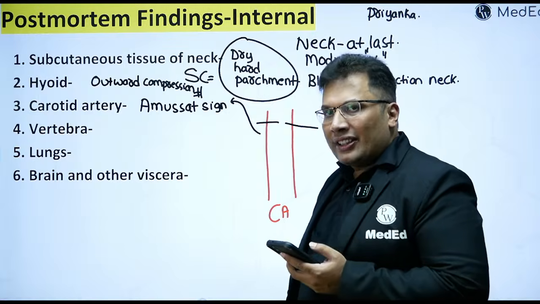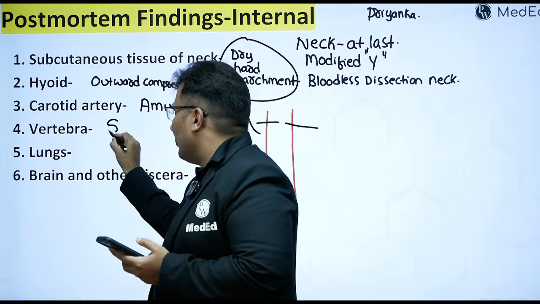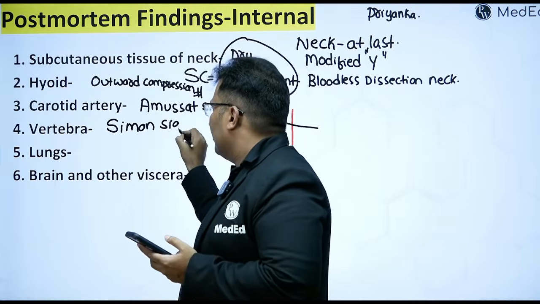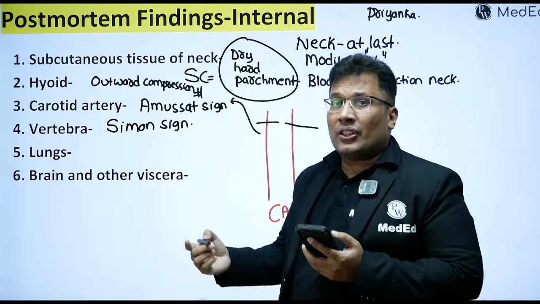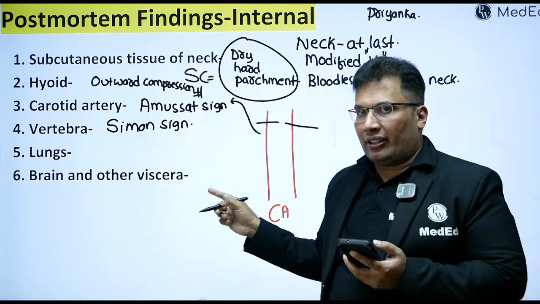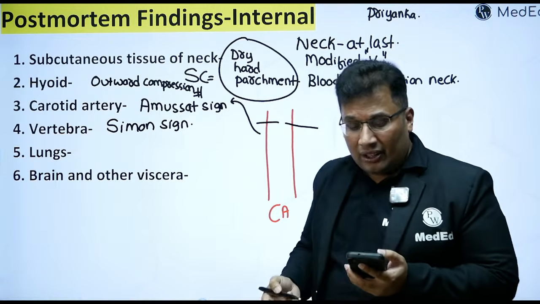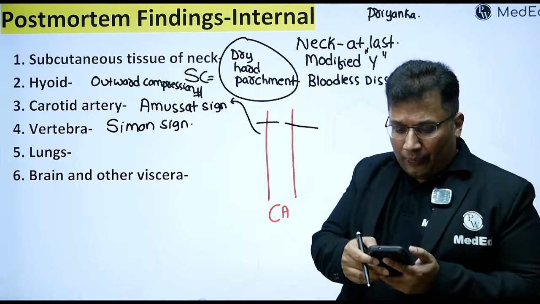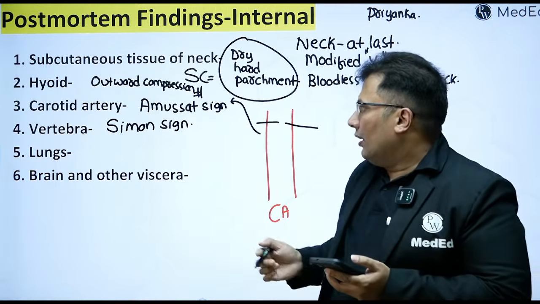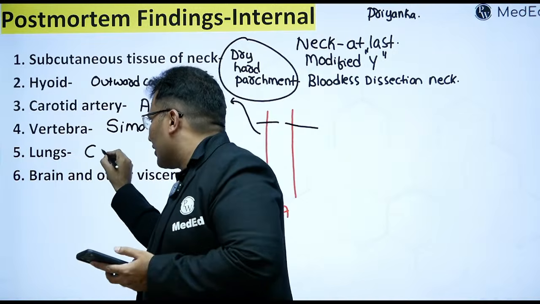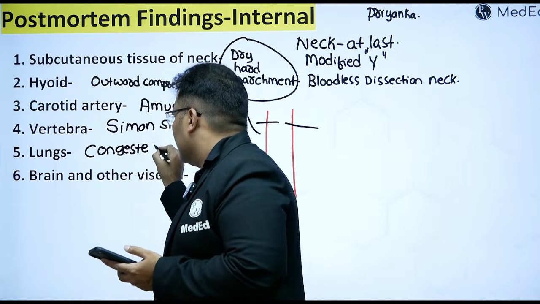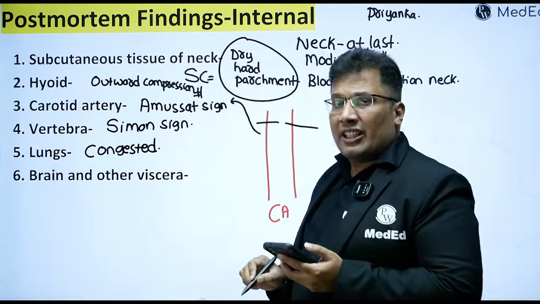Vertebra, there can be hemorrhages, that is known as Simon's sign. There can be hemorrhage, bleeding, that is known as Simon's sign. Again, non-specific. It can be seen in road traffic accident, so it can be seen in other conditions as well. Lungs, they're basically congested. Brain and other viscera, congested.